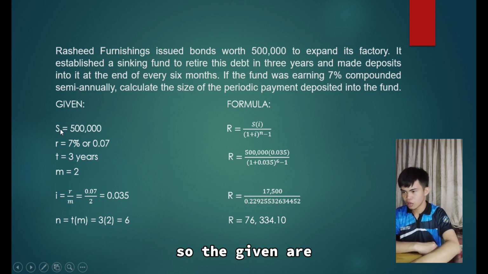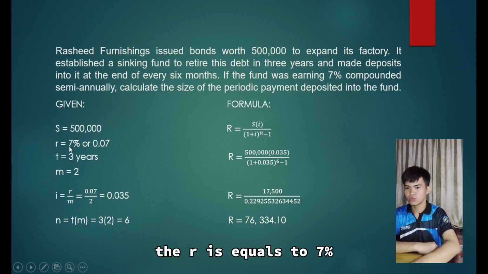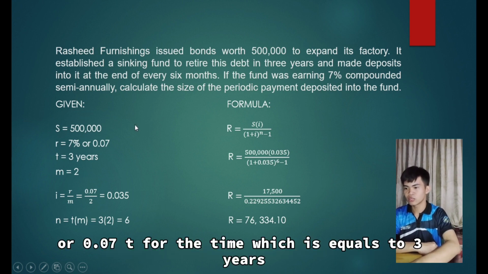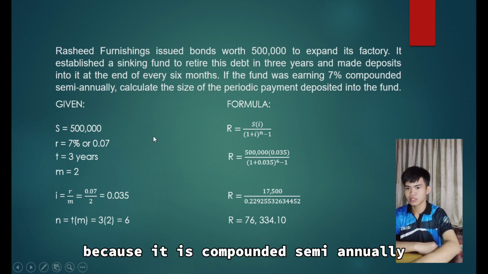So the given are S equals 500,000, which is the future value. R equals 7% or 0.07. T for the time equals 3 years. And M, which is the conversion period, equals 2 because it is compounded semi-annually.